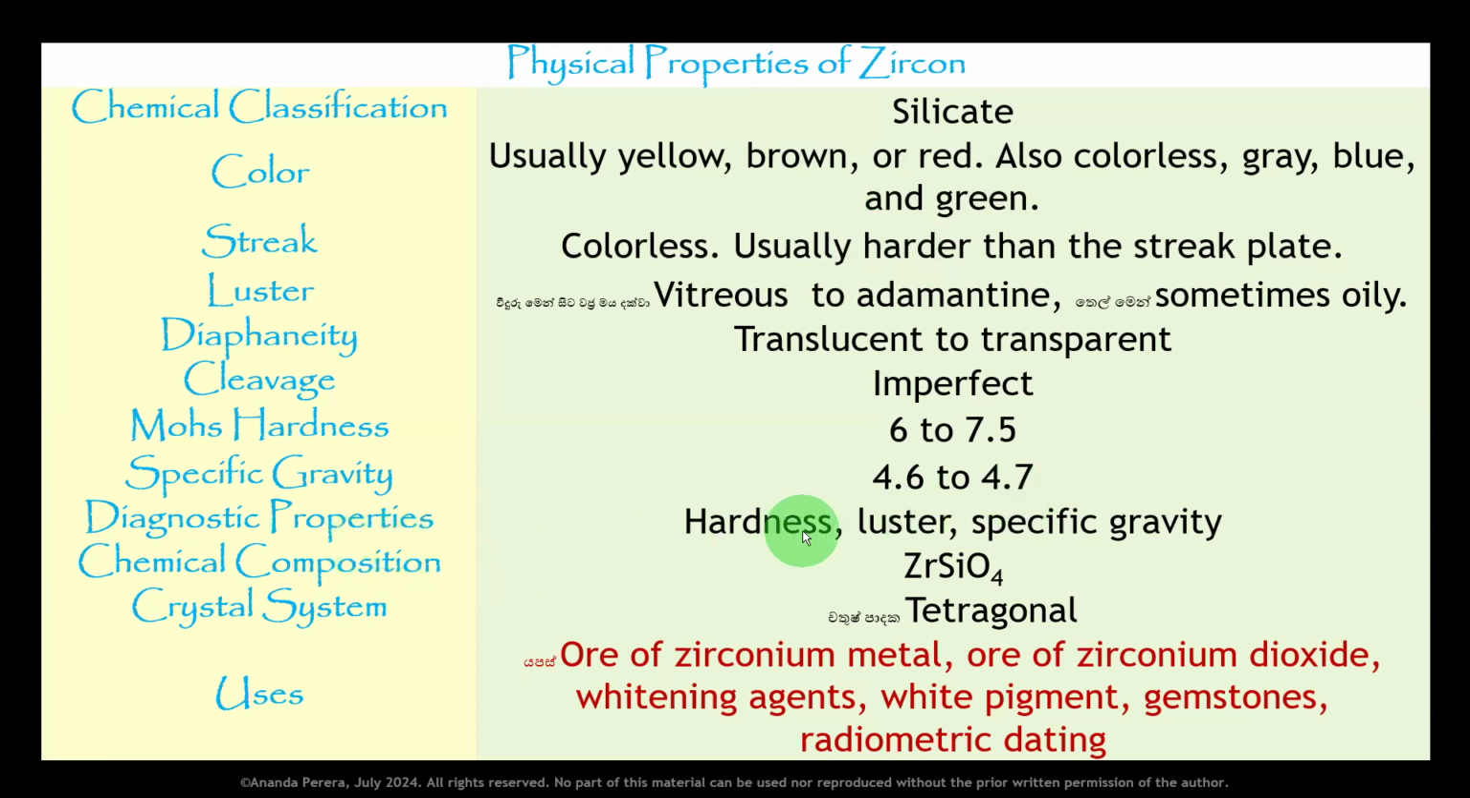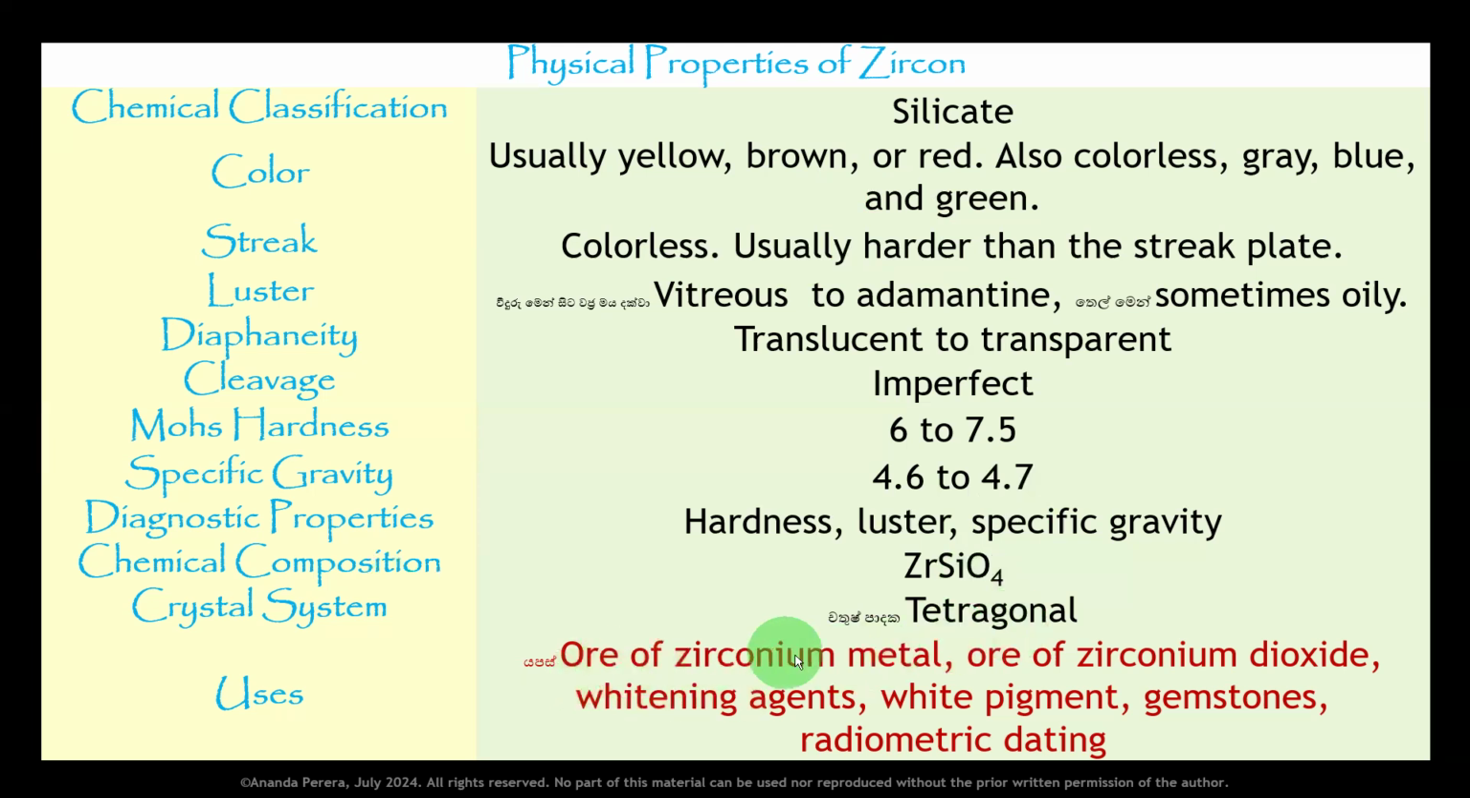Diagnostic properties: hardness, luster, and the specific gravity are the diagnostic properties. If you find some zircon stone, you can identify it with the hardness, luster, and the SG. The chemical composition is Zr is zirconium, silicate is SiO4, zirconium silicate. The crystal system is tetragonal.